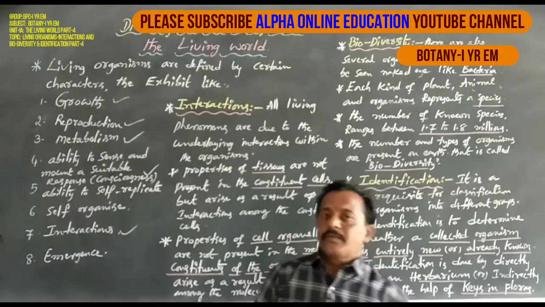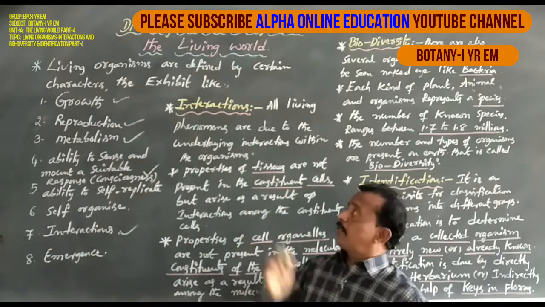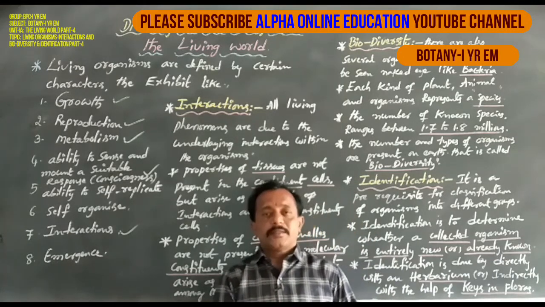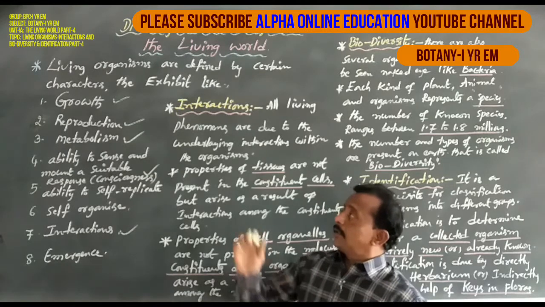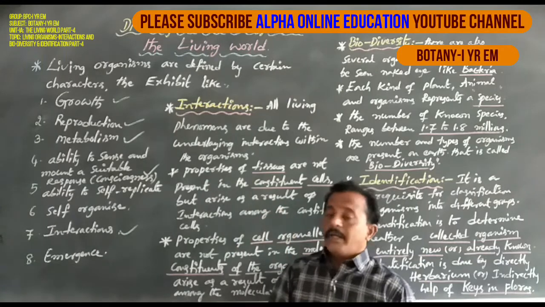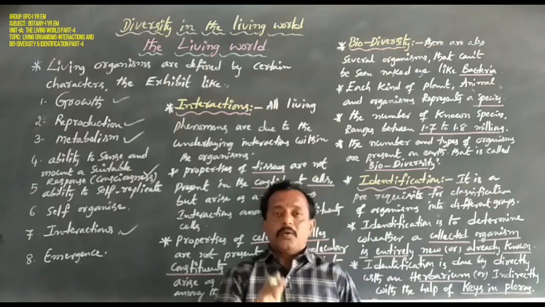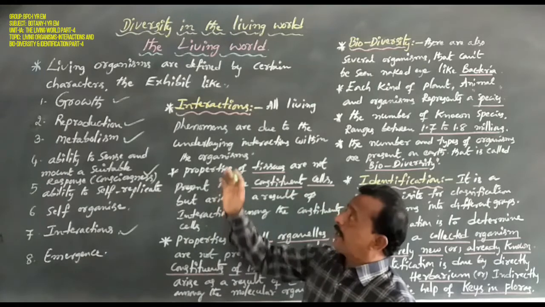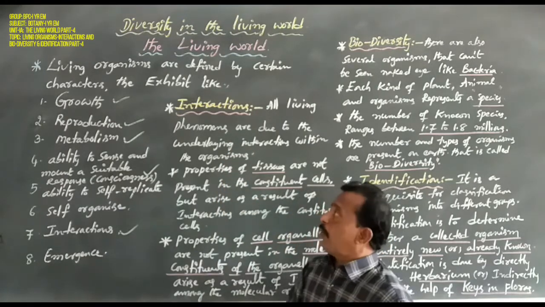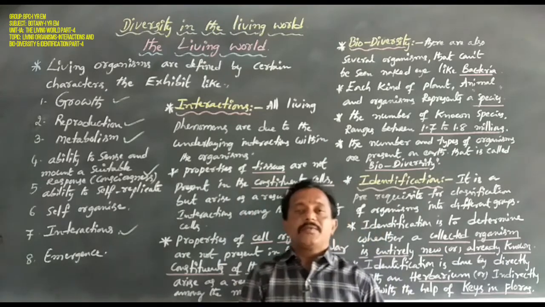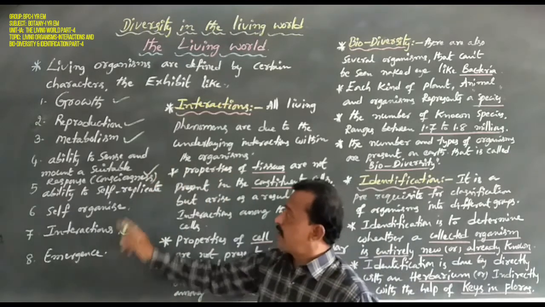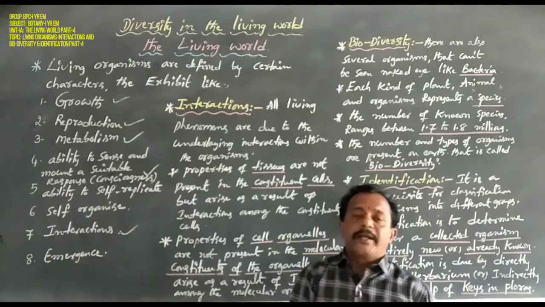Dear students, in previous classes we discussed some characteristics of living organisms. There are mainly 8 character features of living things, but here only 5 important ones: growth, reproduction, metabolism, consciousness, and interactions.